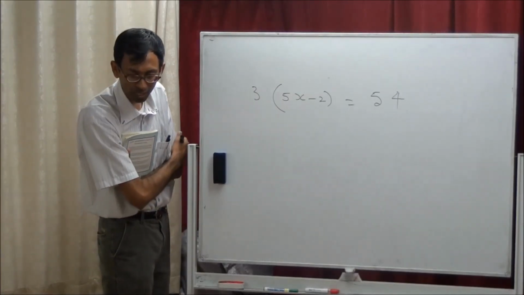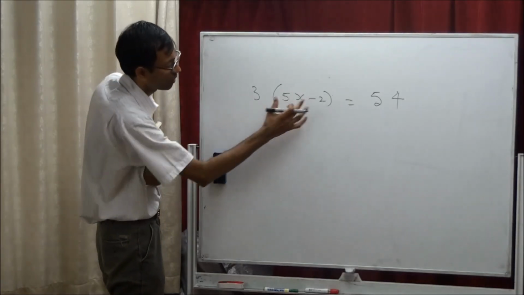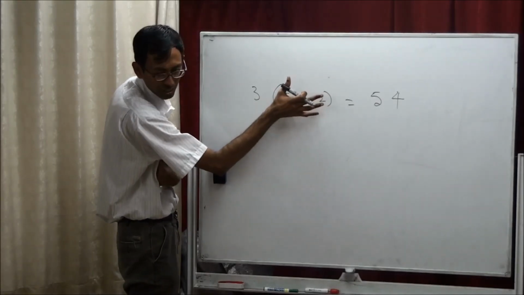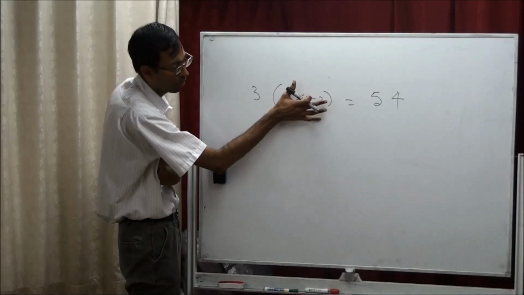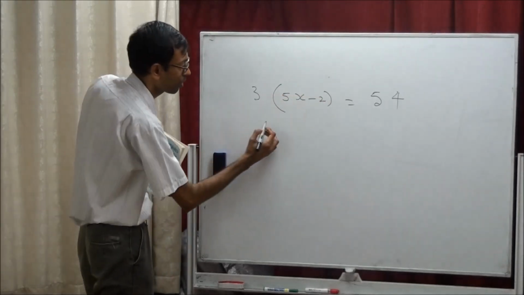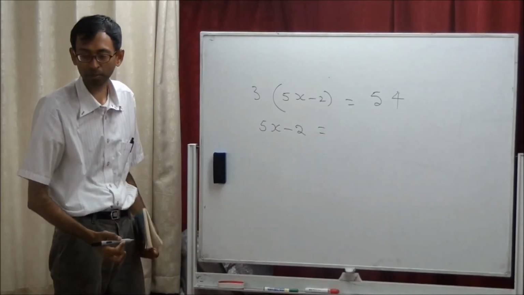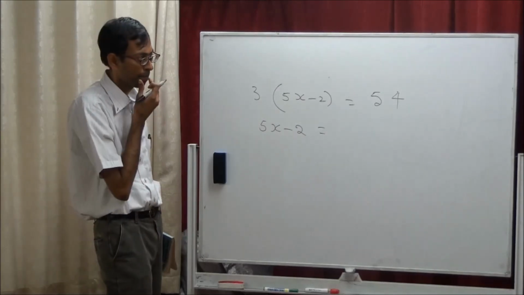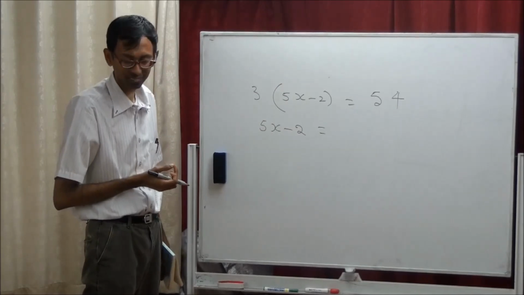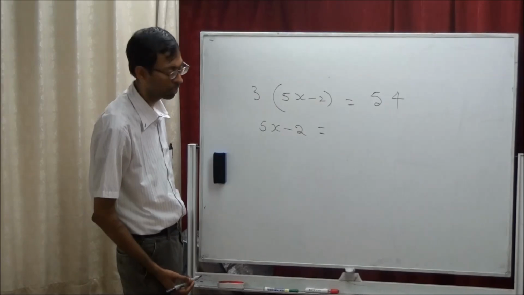First, which one do you want to move to that side? First, no. This is one set, okay? You should not touch it right away. This we have to touch later. The 3 you have to take. So, 5x minus 2 equals... this 3 goes here. What will it be?